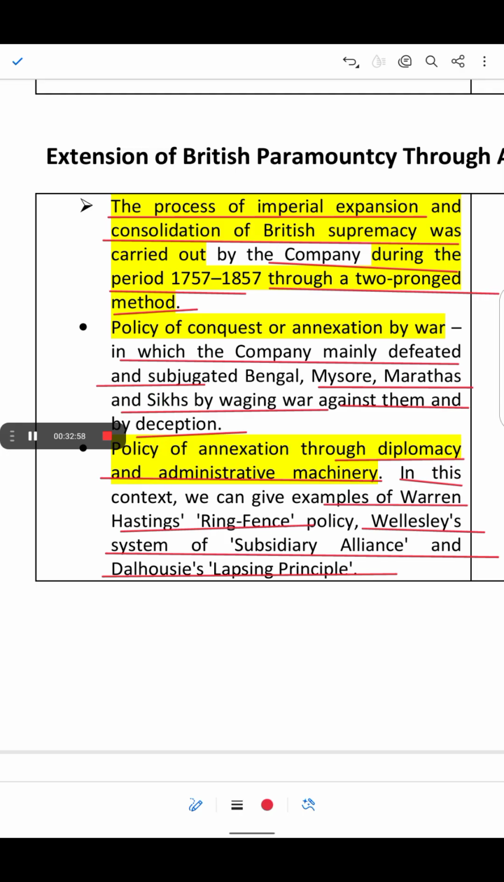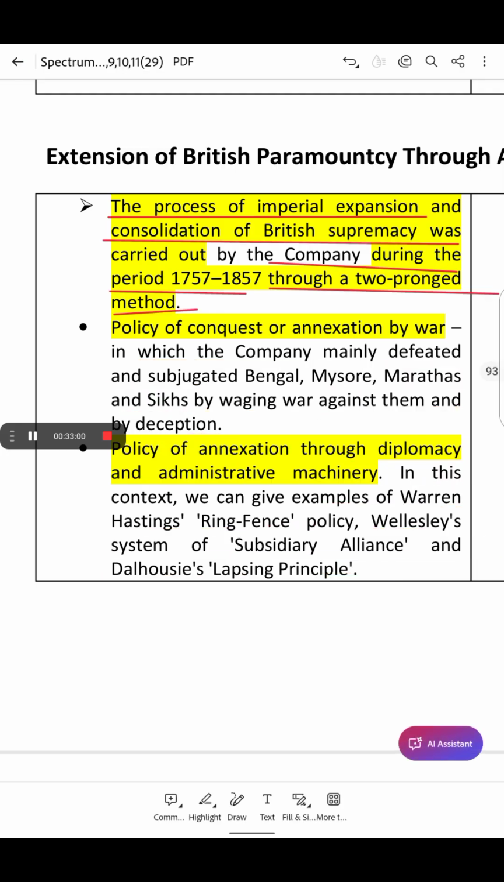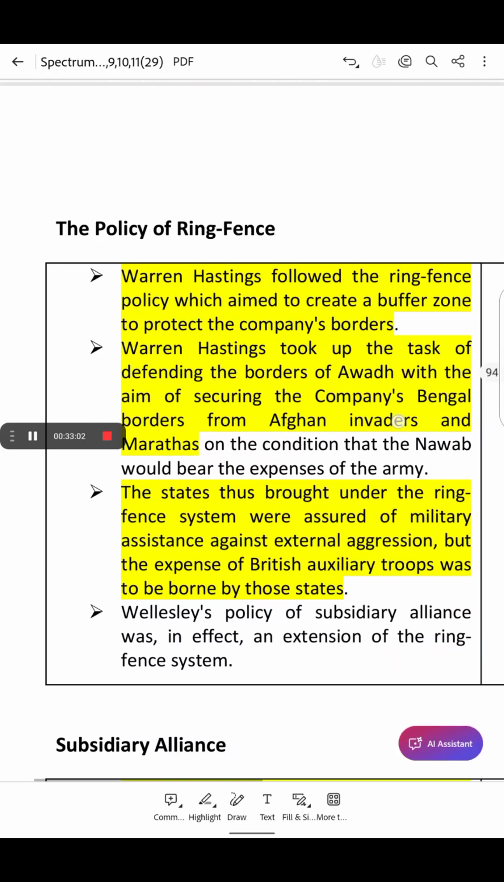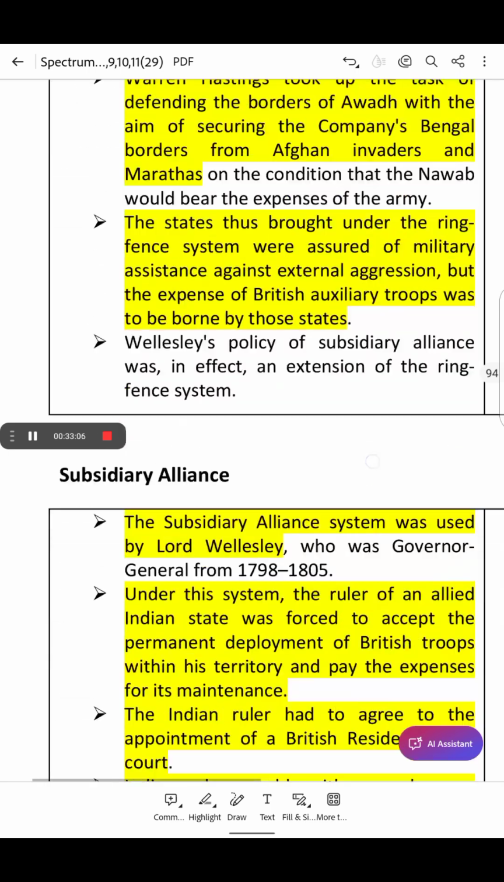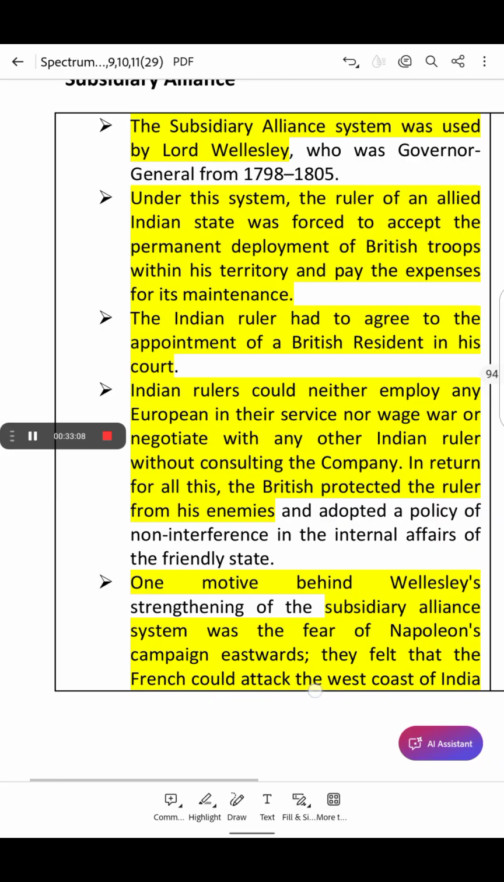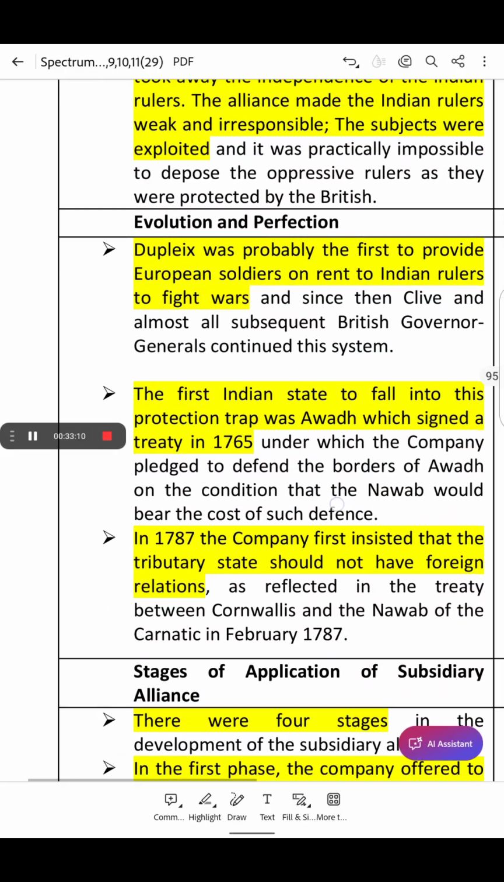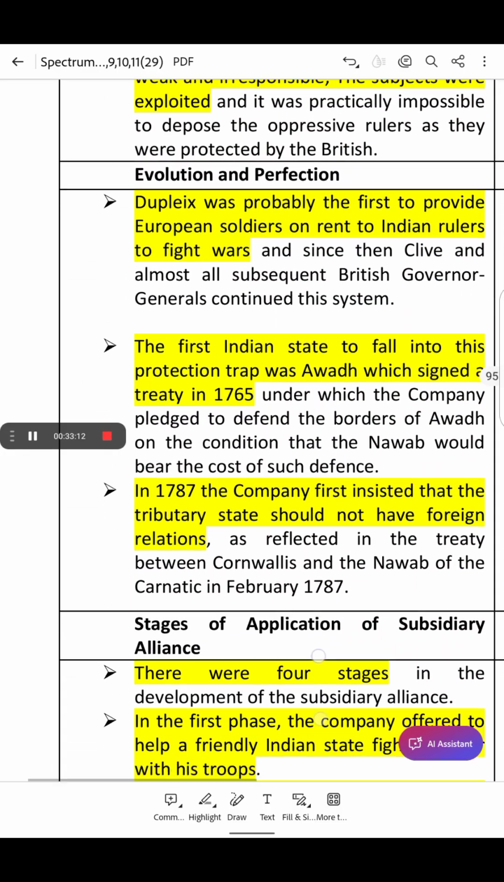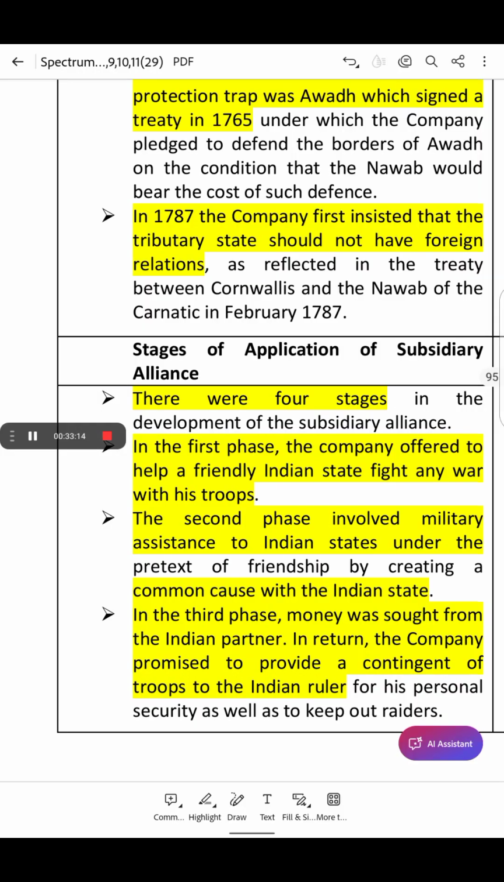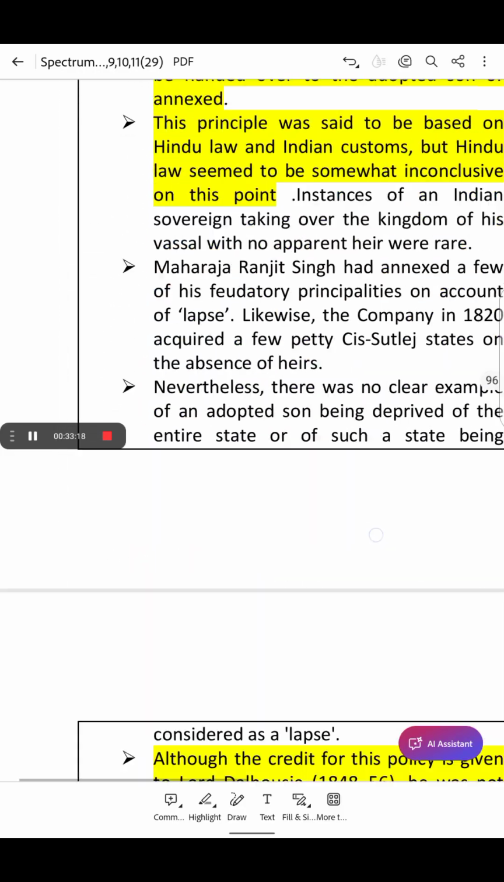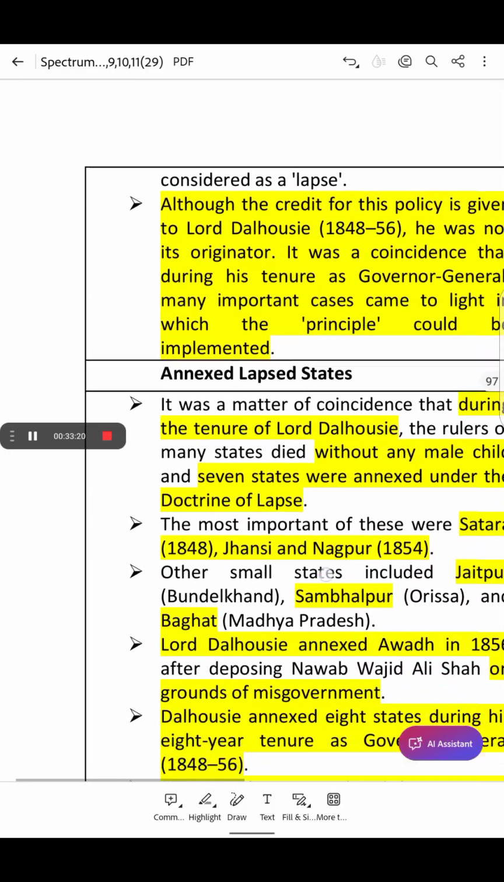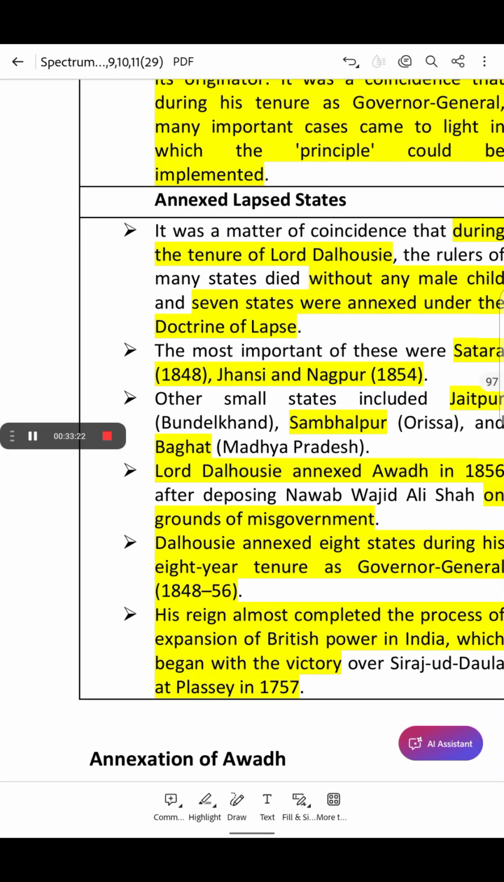We will continue in the next video. We will discuss the policy of ring fence in detail, the subsidiary alliance, its evolution and perfection, stages of application of the subsidiary alliance, and the doctrine of lapse and the annexed lapsed states. All those things will be discussed in the next video.